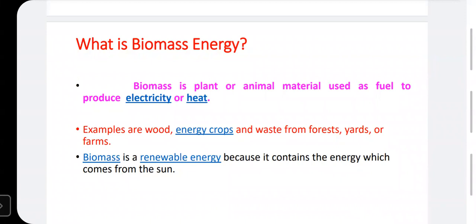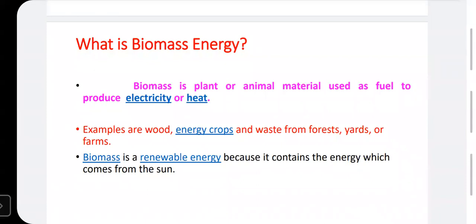This waste is utilized to generate electrical power by combustion, such as waste plant material, carbohydrates, and cellulose.